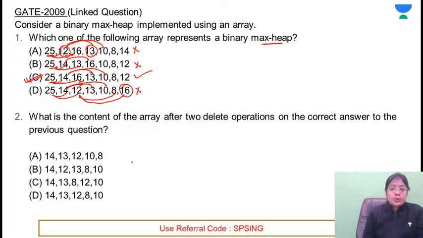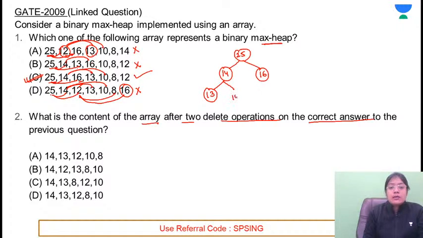What is the answer for the second problem? What is the content of the array after two delete operations on the correct answer to the previous question? So the correct answer for the previous question gives you the tree like 25, 14, 16, 13, 10, 8 and 12. Now in this case, you have to perform two deletion operations. After deleting the two elements, what will be the array contents? Deletion means delete the root element.